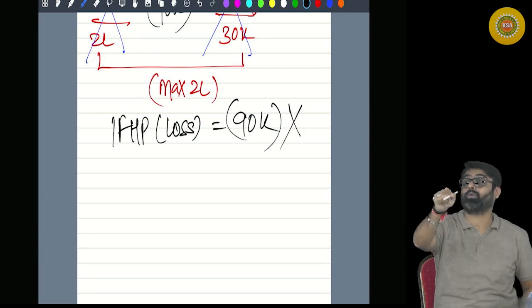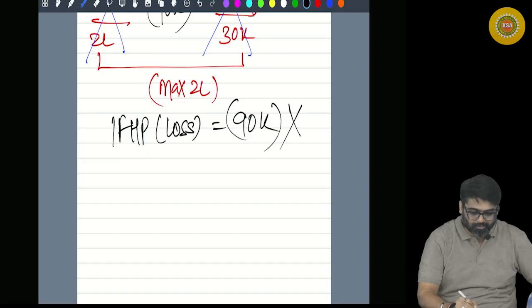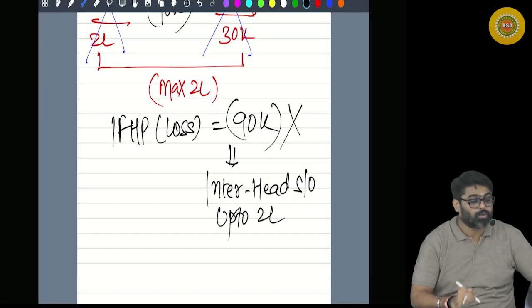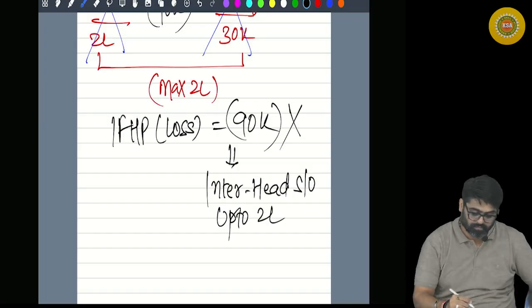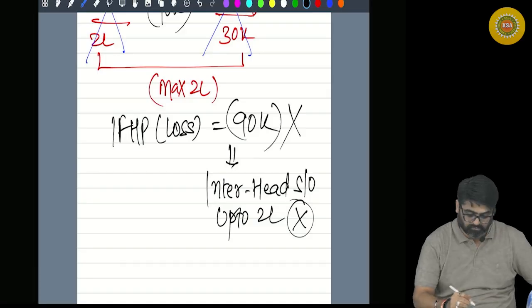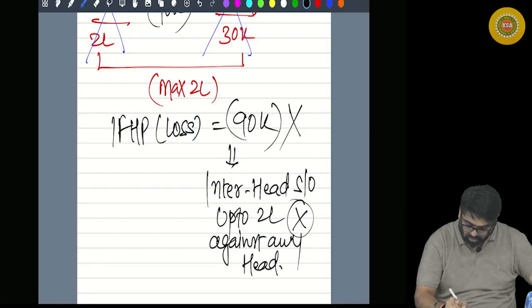No carry forward also allowed. So inter head set off up to 2 lakhs will not be available against any head.